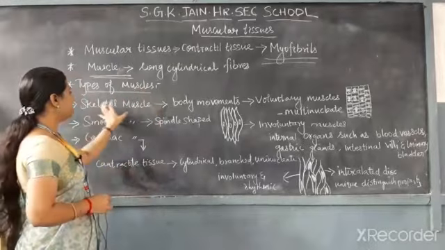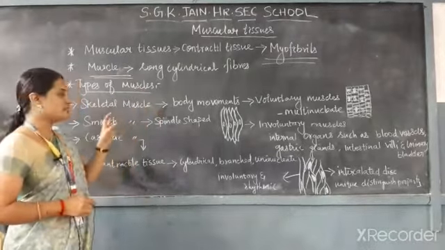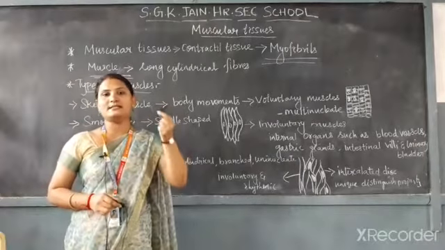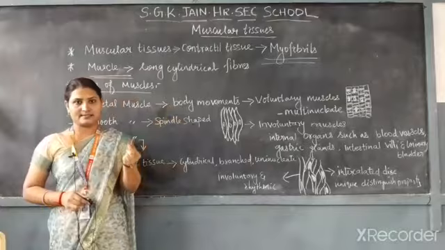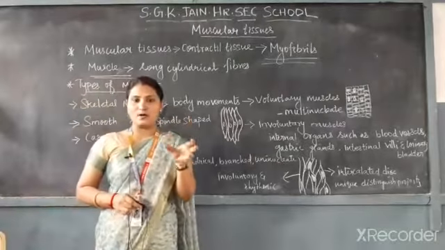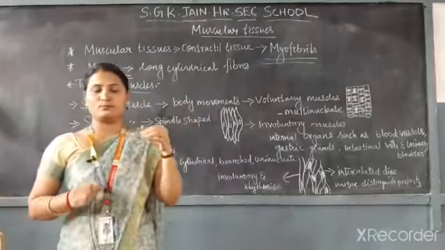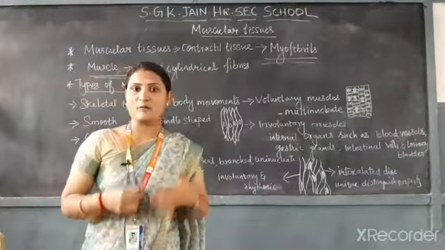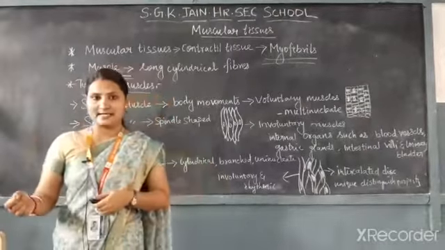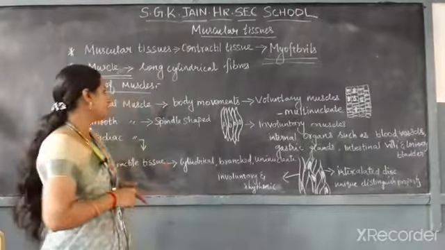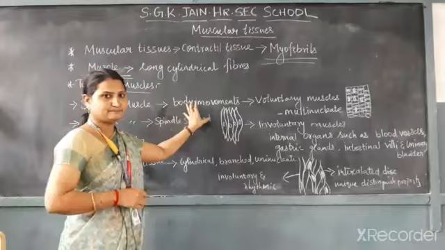So what do we mean by skeletal muscles? Skeletal muscle is attached to the bone. That is why it is named skeletal muscle. It enables the movement of the body: jumping, walking, and doing exercise. All those things take place with the help of skeletal muscle.